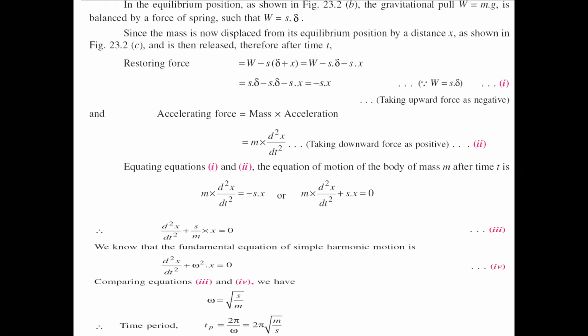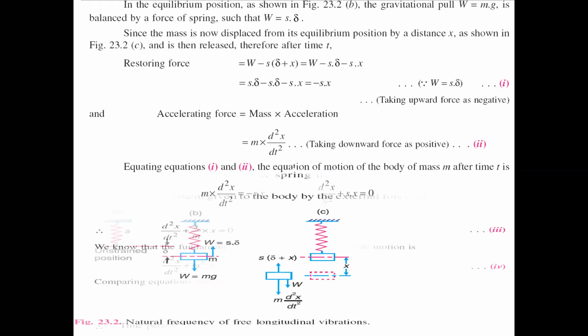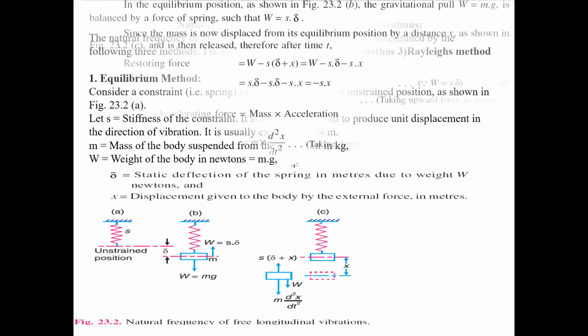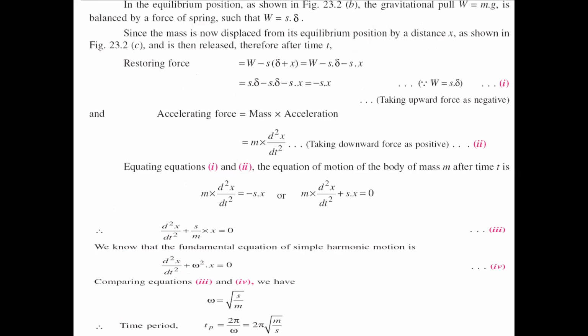Now if you observe figure C, we have to write our restoring force after time t seconds. How many forces are acting in figure C? W is there, and our stiffness spring force is there.